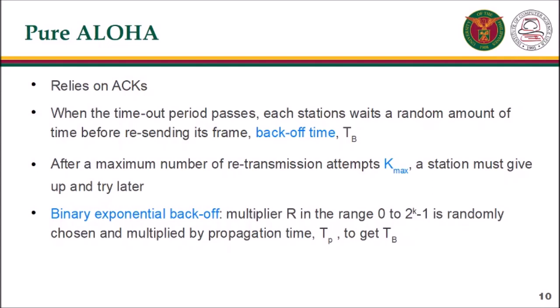One common formula is the binary exponential backoff. In this method, for each retransmission, a multiplier r in the range of 0 to 2^K minus 1 is randomly chosen and multiplied by Tp, the maximum propagation time, or TFR, the average time required to send out a frame, to find TB. Note that in this procedure, the range of the random numbers increases after each collision. The value of Kmax is usually chosen as 15.